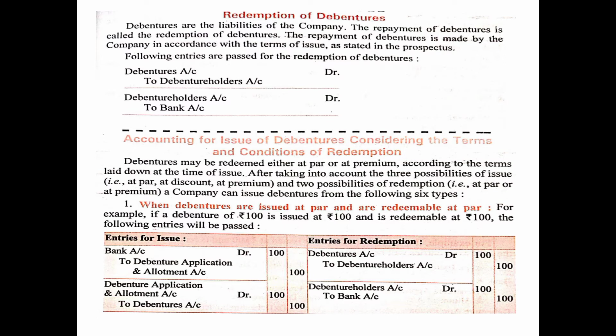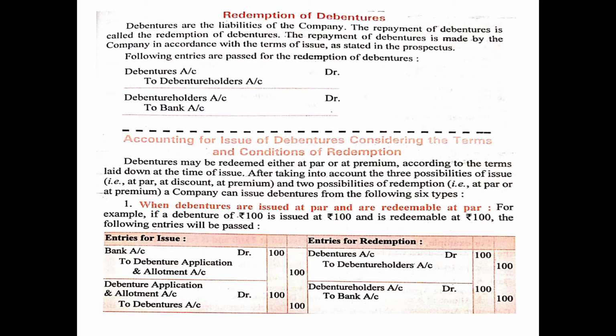Following entries are passed for the redemption of debentures. There will be 2 entries passed for redemption. The first entry will be for the redemption due. The entry will be debentures account debited to debenture holders account. The logic behind this is that the debentures account will be debited because now we are to close the debenture account, because we are basically paying it back. To debenture holders account we are crediting, because they will become our creditors, as now we need to pay them back. The other entry will be for the repayment. First entry was for due and second entry is for repayment: debenture holders account debited to bank account.